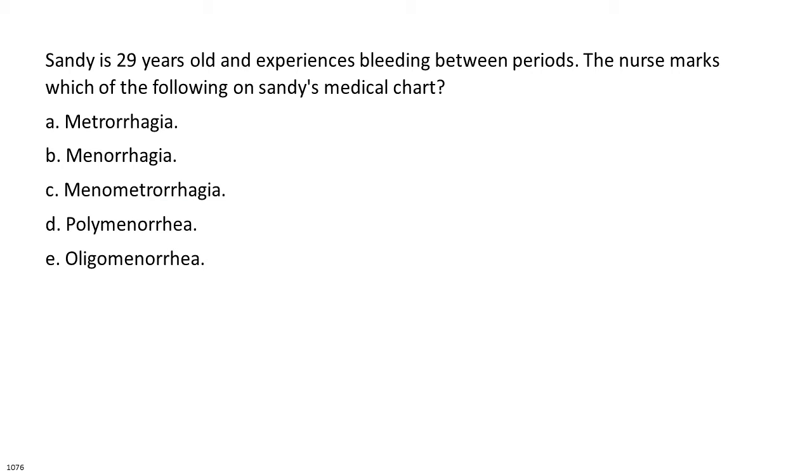Sandy is 29 years old and experiences bleeding between periods. The nurse marks which of the following on Sandy's medical chart? A. Metrorrhagia. B. Menorrhagia. C. Menometrorrhagia. D. Polymenorrhea. E. Oligomenorrhea.